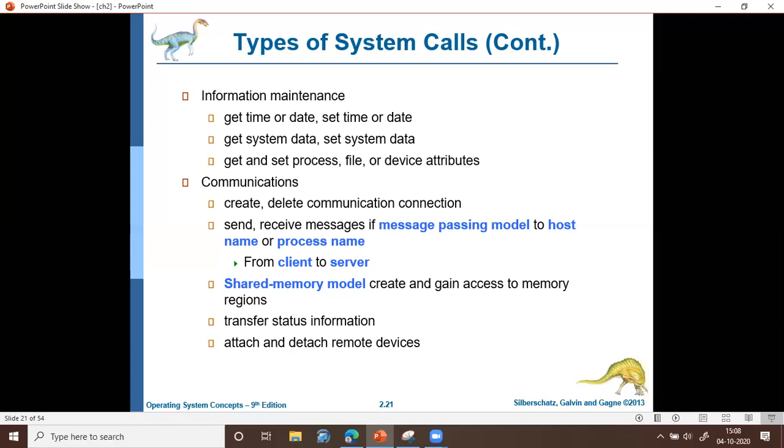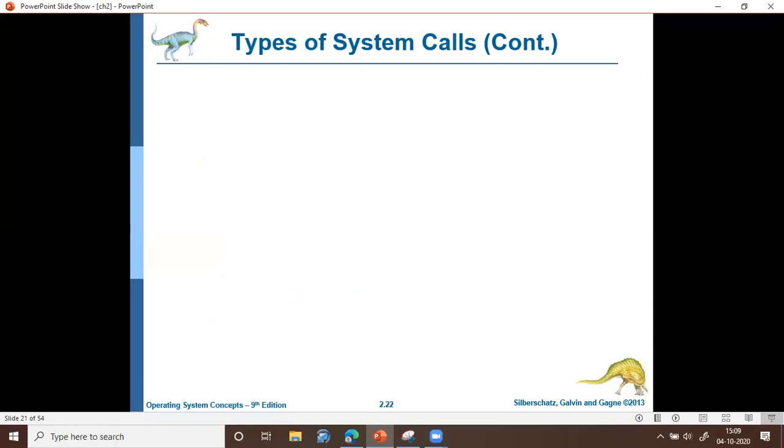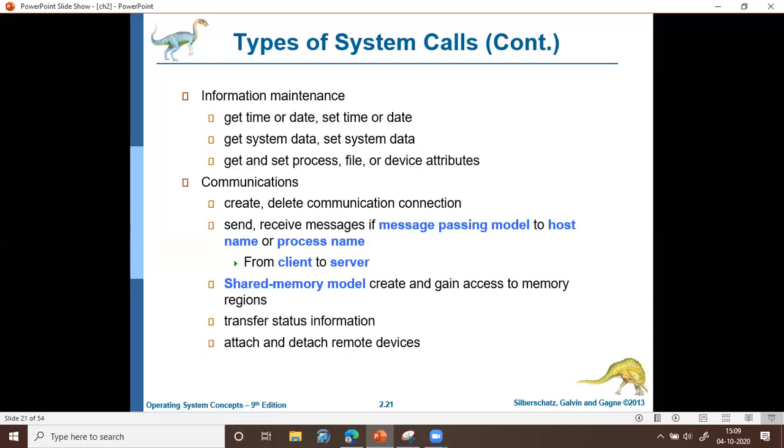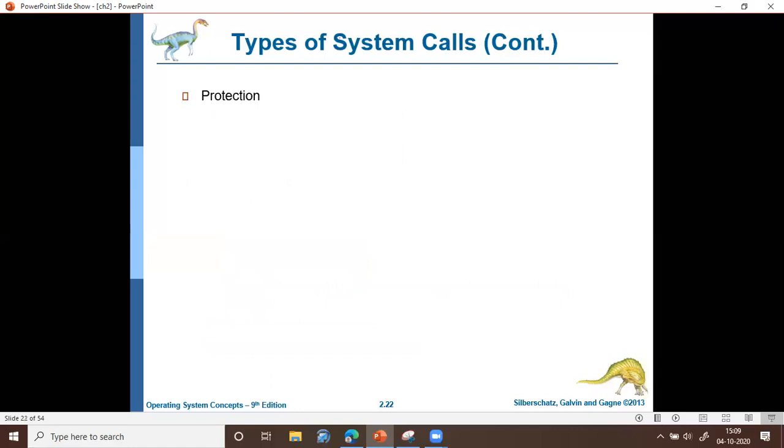Say one process from one system is communicating with another process in another system, and in the other system you are trying to access some resource. Then you want to attach with that device or hardware. After performing the operation, it should be detached. So these are the system calls pertaining to communications.